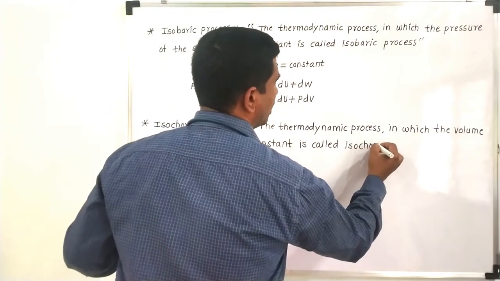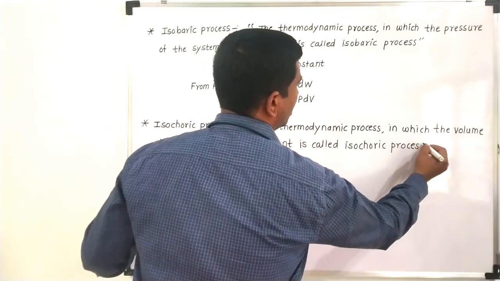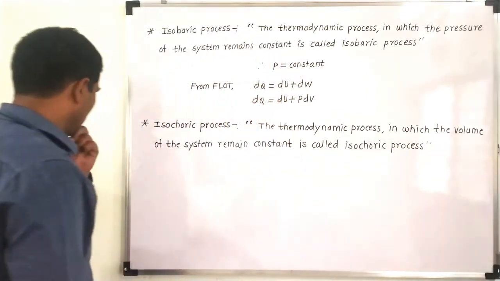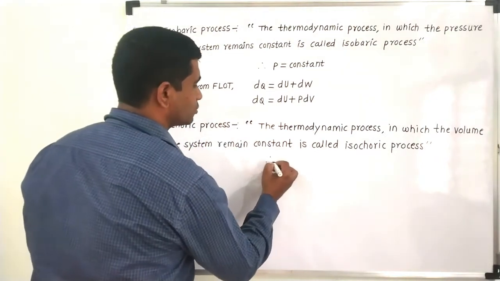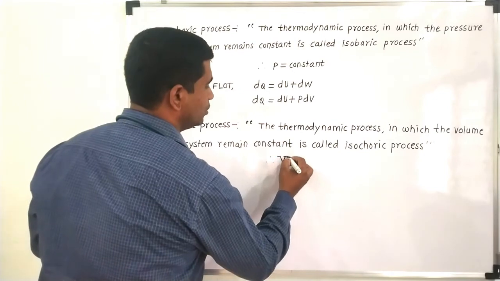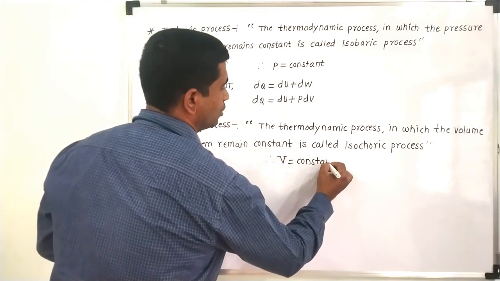So for an isochoric process, volume remains constant, so V is equal to constant.